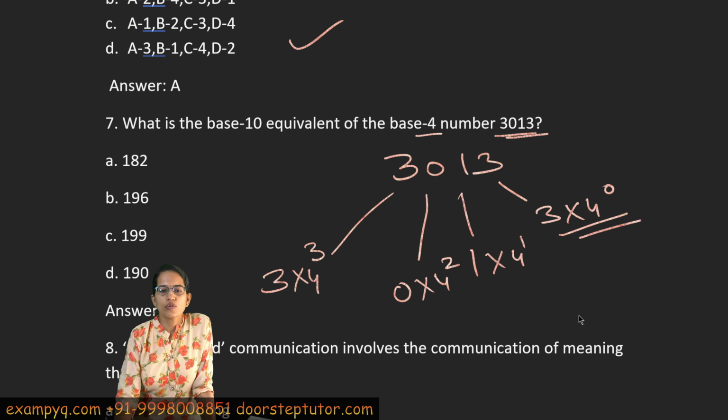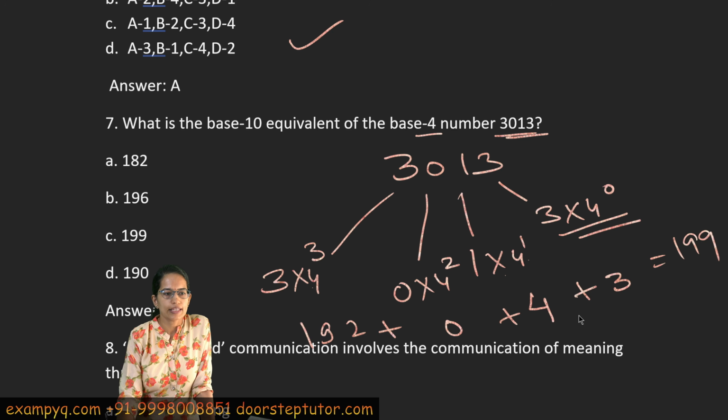So 3 into 4 raised to power 0 is 3, 1 into 4 raised to power 1 is 4, 0 into any number is 0, and 4 raised to 3 is 64, 64 into 3 is 192. So 192 plus 0 plus 4 plus 3 gives me 199. So my answer here is 199.